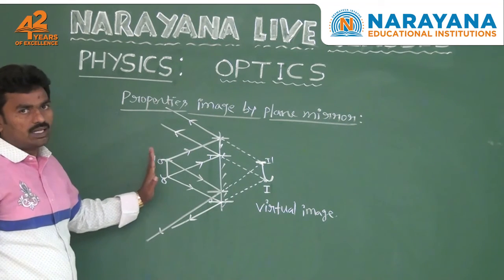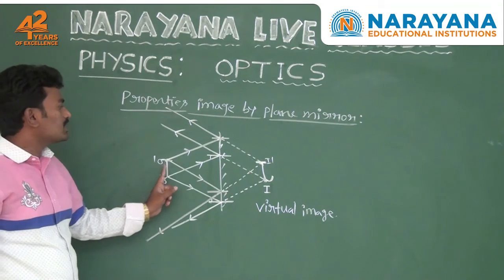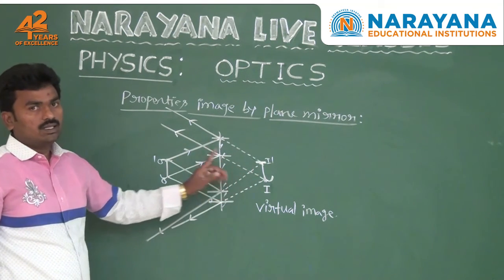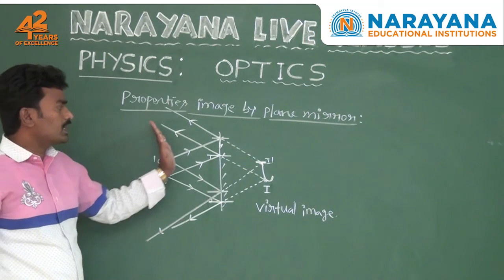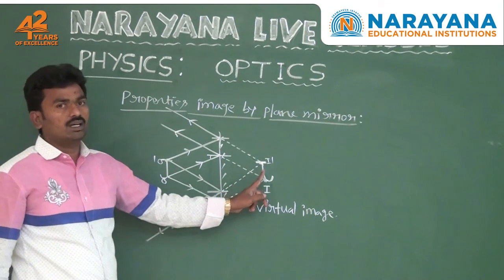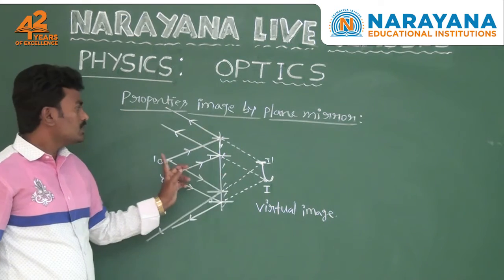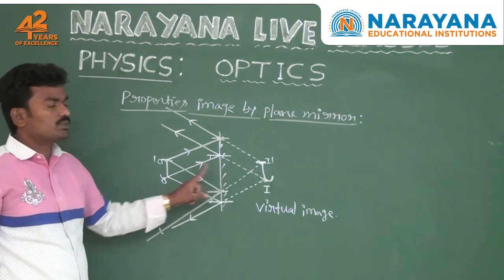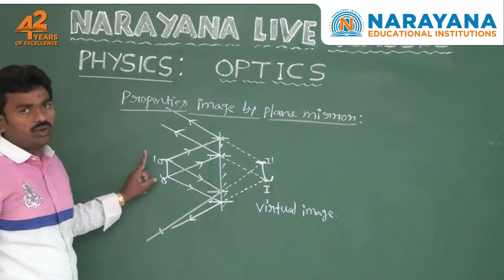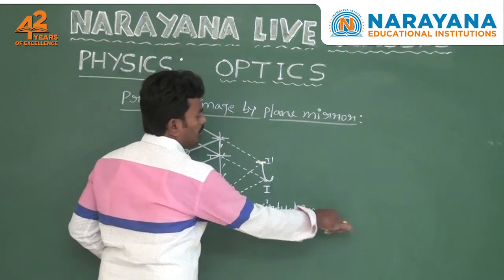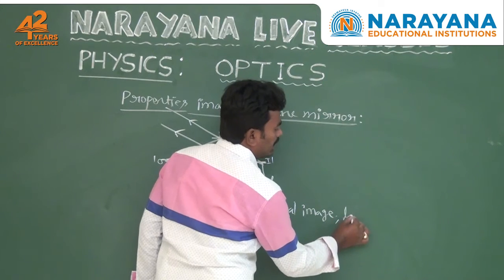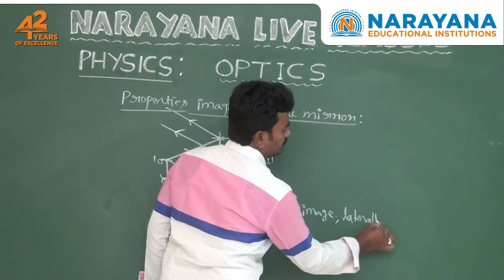Sides of the object means the laterals, so the laterals appear changed. The left side of the object appears as the right side of the image, and the right side of the object appears as the left side of the image. When the sides of the image change, that is a laterally inverted image. So plane mirror produces a virtual image and a laterally inverted image.